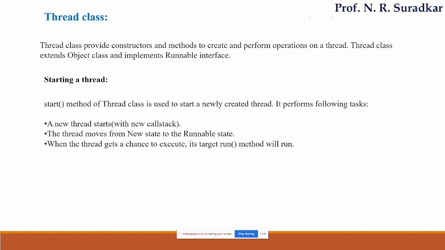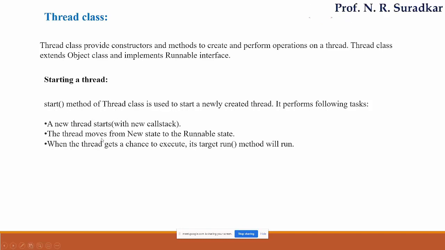New state means where a thread is created, and runnable state means where we are going to start running a thread. Next, when the thread gets a chance to execute, it targets the run method that will perform the action, that will actually start the executing of a thread. When you look at this particular number of lines, you understand that those two methods are very, very important: start and run.